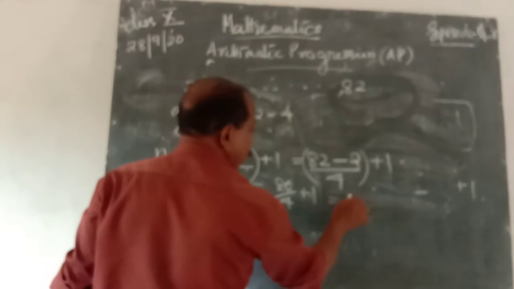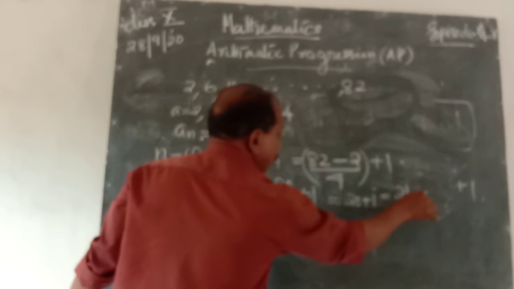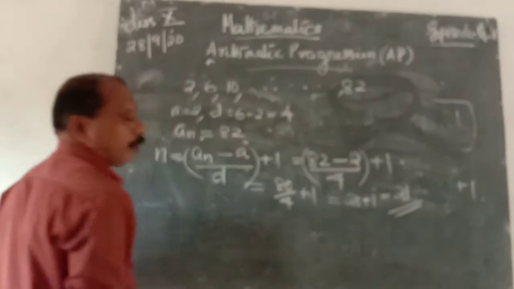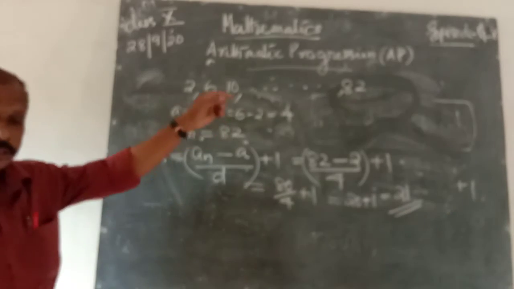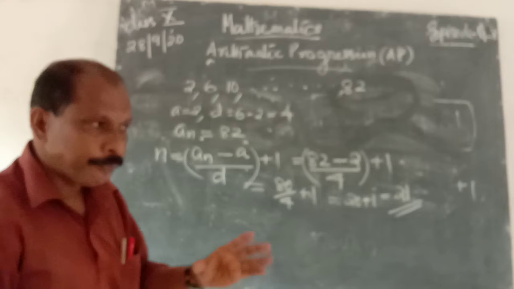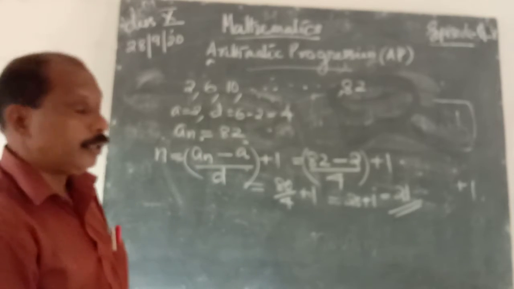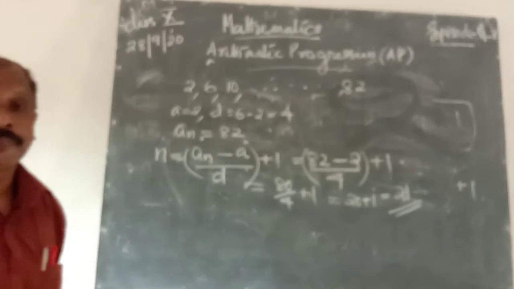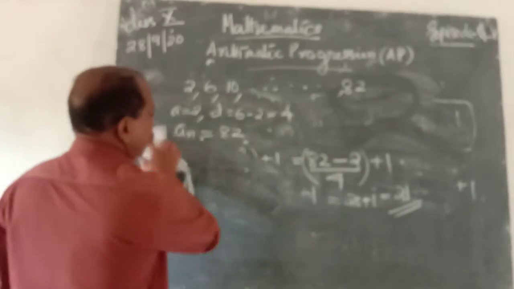It is 20, plus 1 is equal to 21. Therefore, 21 terms are in this progression. So we know that a21 is 82. Therefore, the number of terms of an arithmetic progression is n is equal to last term minus first term by common difference plus 1.